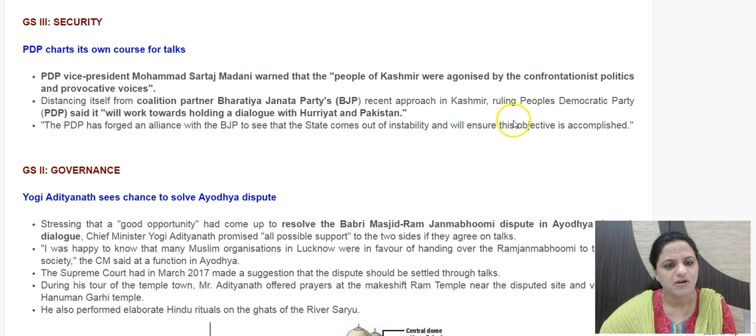So PDP has come forward and said that we'll work towards holding a dialogue with Hurriyat and Pakistan both, so that a peaceful solution can come out of this crisis facing the state. So people of Kashmir are agonized because of the confrontationist politics and provocative voices coming from the center. So this is the statement coming from the PDP Vice President.